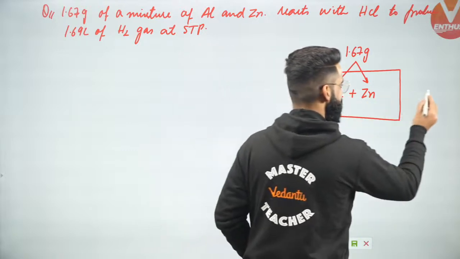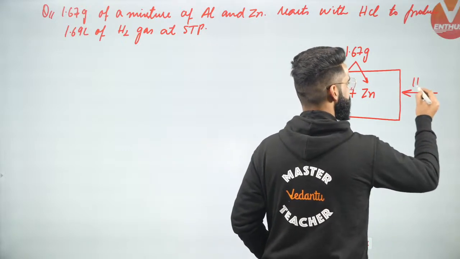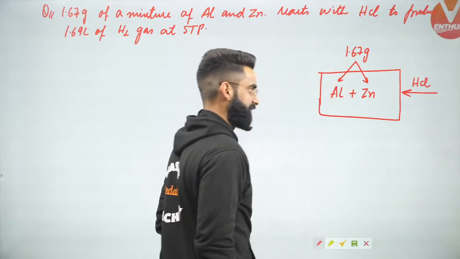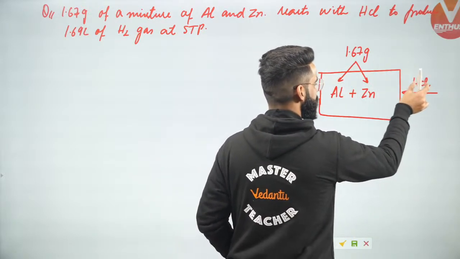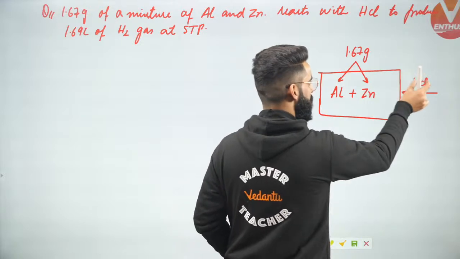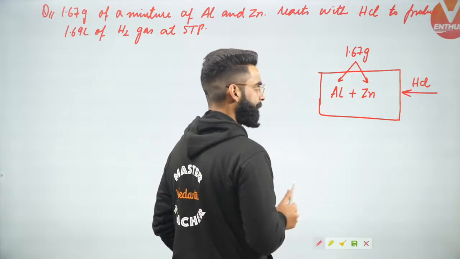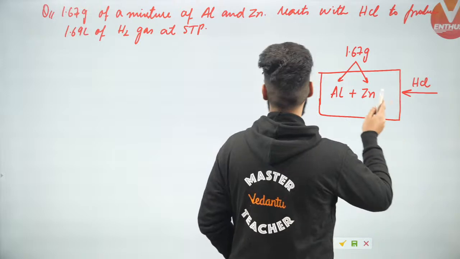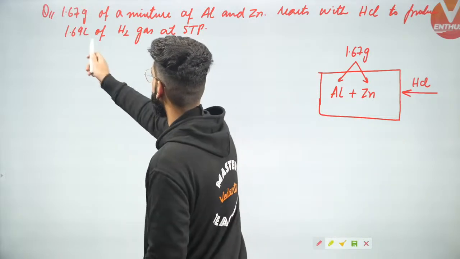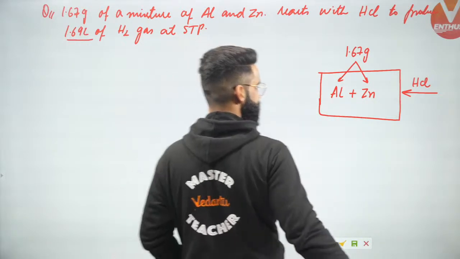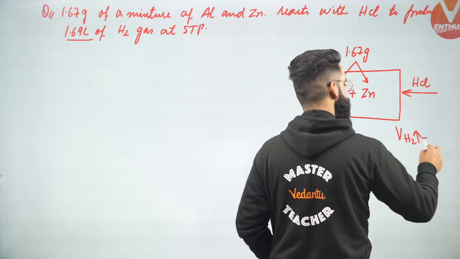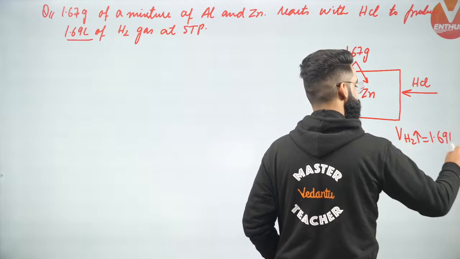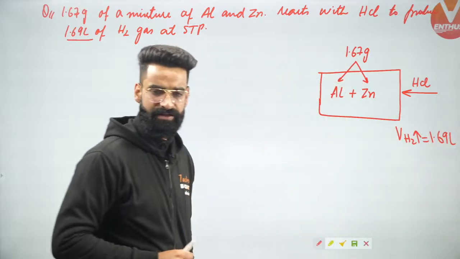Now people, it's mentioned that the mixture is reacting with HCl. When this mixture reacts with HCl, I can say some amount of HCl will react with aluminium, some amount of HCl will react with zinc. And what will happen eventually? H2 gas will be getting liberated. And how much volume of H2 gas will be getting liberated? 1.69 liters. So the volume of H2 gas which gets liberated right here is 1.69 liters.